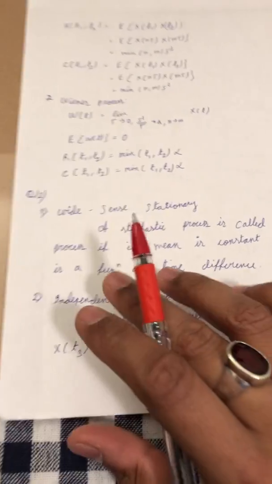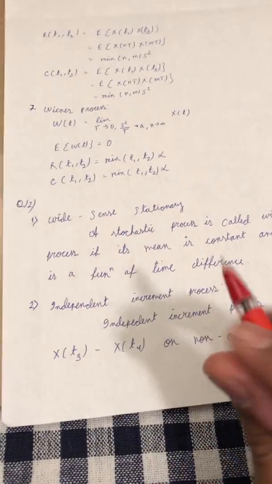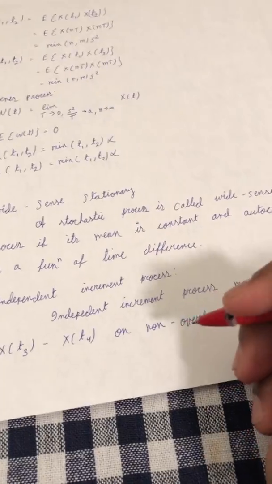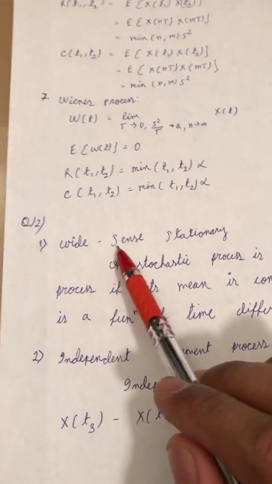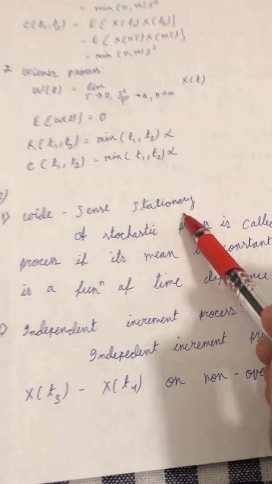Homework 10, question number 2. For question number 2, we have to collect the definition of property of different kinds of stochastic processes. The first one is wide sense stationary process.